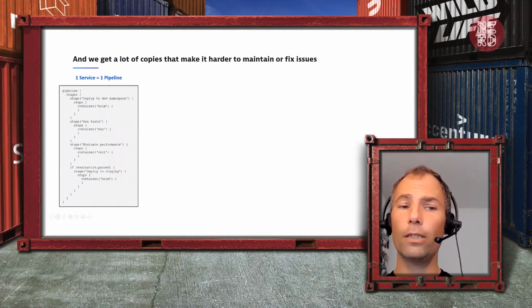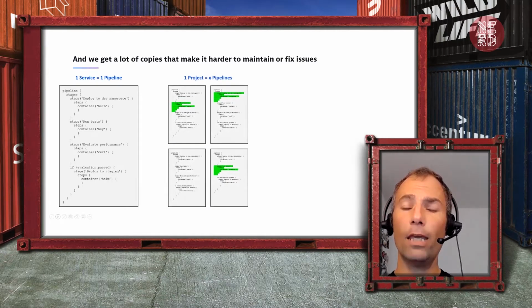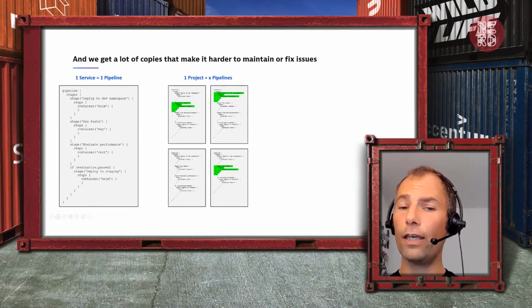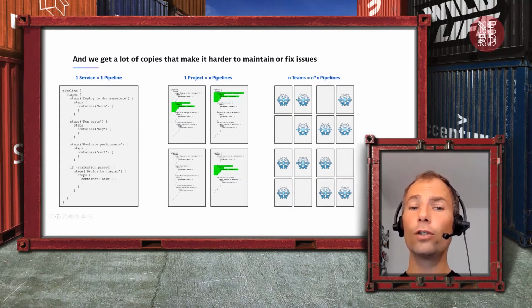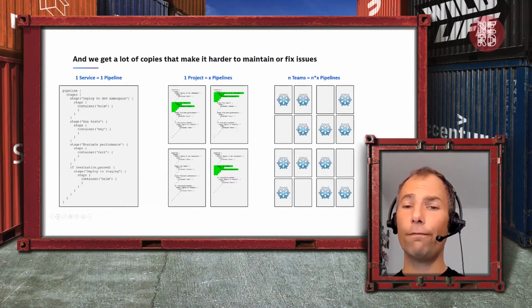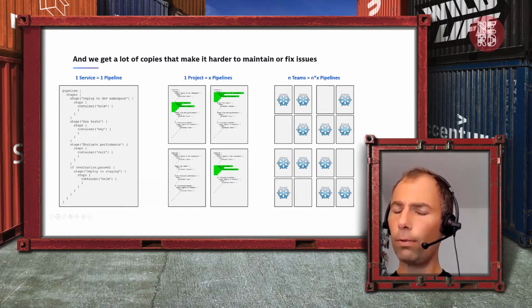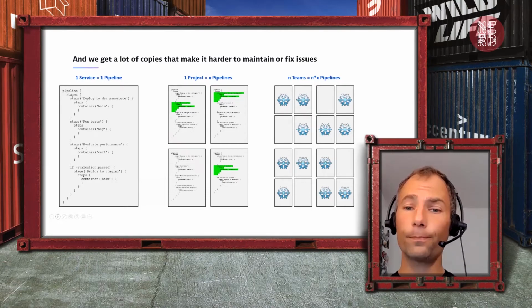Another problem is that, I'm not sure if you have ever built pipelines, but if you start with a pipeline that works well, then maybe you end up copying and pasting it over for other projects or services. You make slight, small modifications so it fits your needs. And if this actually works, then over the next months or years, you may end up having a lot of people in your organization using a slightly modified version of your original pipeline. Now if something breaks, it's very hard to figure out why it breaks, who actually built in this little piece of code, who brought in that plugin, which is now outdated. So this is where a lot of people, and what we've seen, are spending a lot of time maintaining and fixing these classical monolithic pipelines.